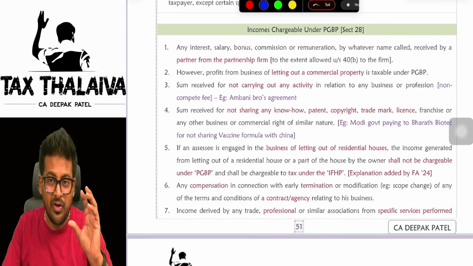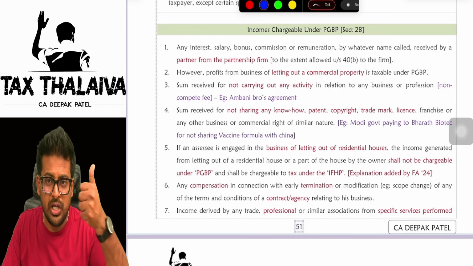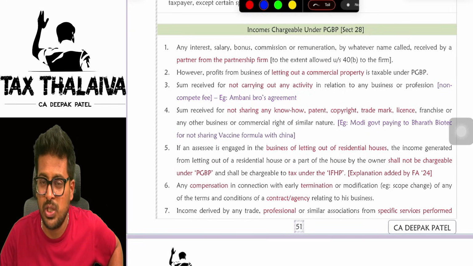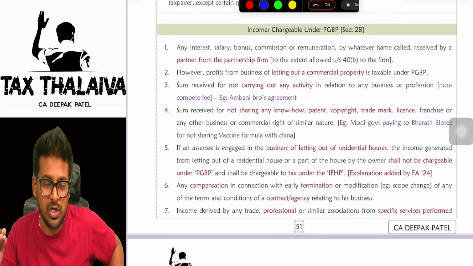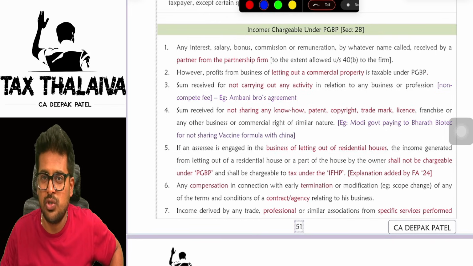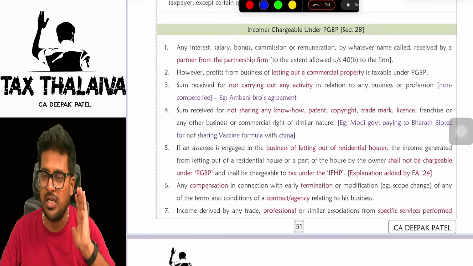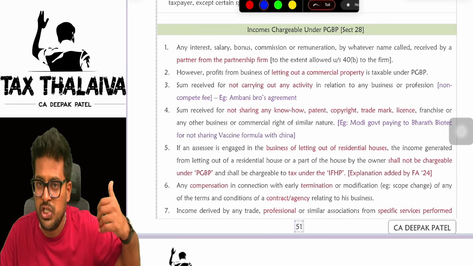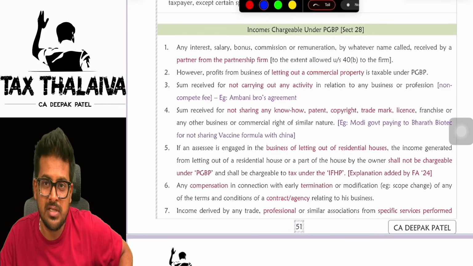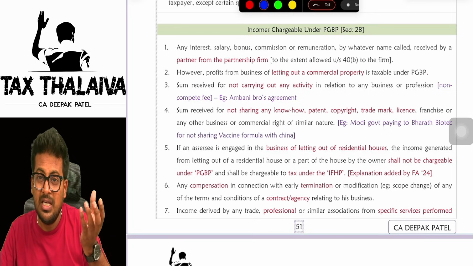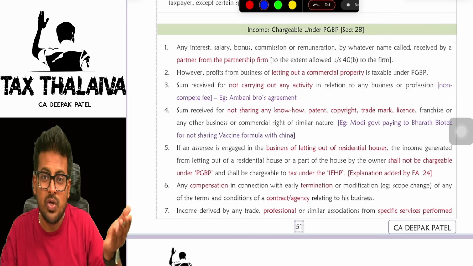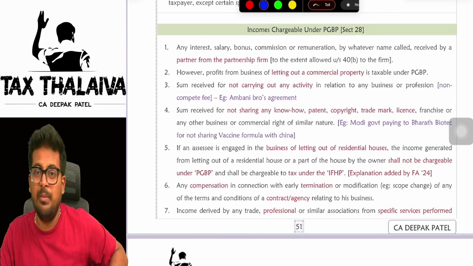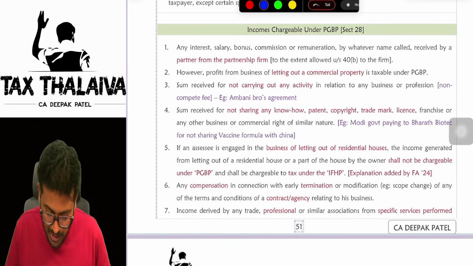Sums received for not carrying out any activity. What is this, sir? Let's say, for example, Mukesh Ambani is already a conglomerate or a monopoly in the Jio telecom industry. Yes or no? Let's say, for example, Anil Ambani wants to get into the telecom industry, wants to launch his own brand. Now, Mukesh Ambani will stop him. Because I am already a monopoly in this, a big giant in this. You cannot enter this business. Then Anil Ambani will say, boss, give me some money so that I'll keep quiet. So whatever money or compensation Anil Ambani will receive from Mukesh Ambani will be taxed under the head PGBP.